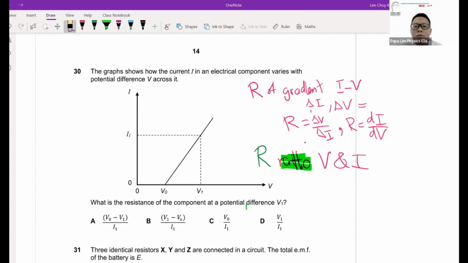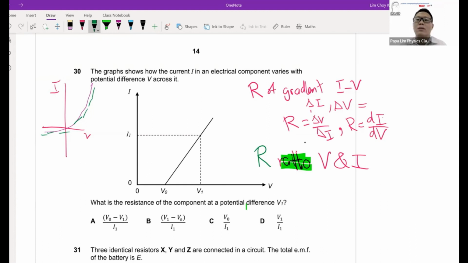If you look at other questions, like a diode graph, an IV graph, sometimes you find that the graph looks this way. If I happen to use the gradient, it seems to explain the change in resistance, but it's just by coincidence only. The correct method is to analyze it through the ratio of V and I, and then you get the resistance at that particular instance, and then you can conclude what happened to the conductor itself.